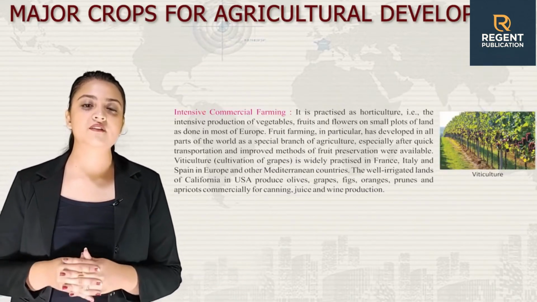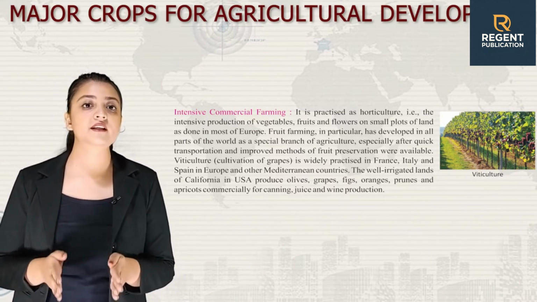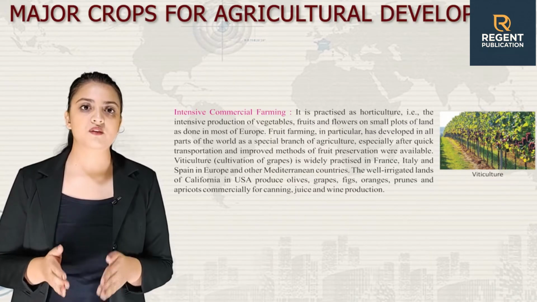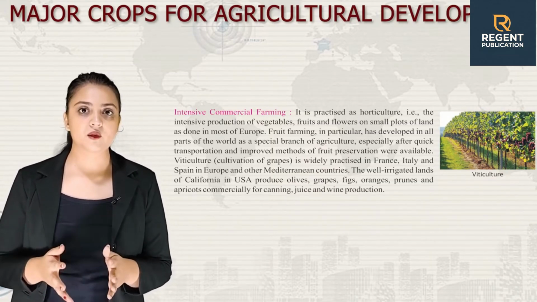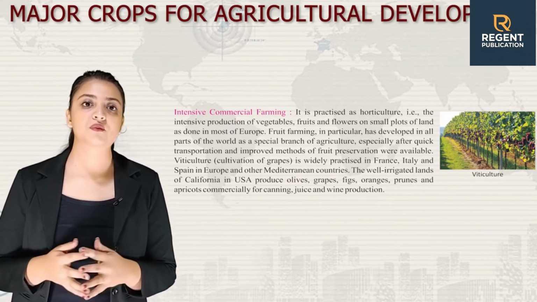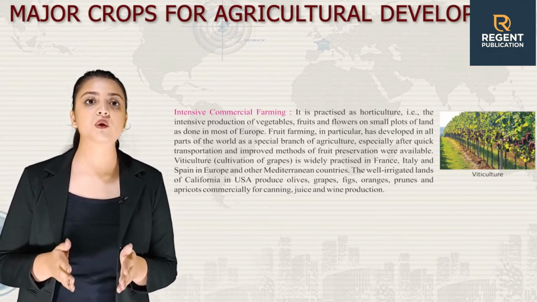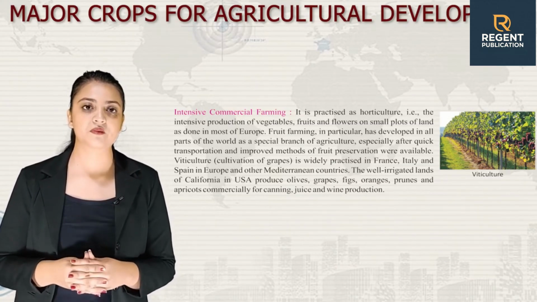Next, we have intensive commercial farming. It is practiced as horticulture, that is, the intensive production of vegetables, fruits, flowers on small plots of land, as done in most of Europe. Fruit farming in particular has developed in all parts of the world as a special branch of agriculture, especially after quick transportation and improved methods of fruit preservation were available.